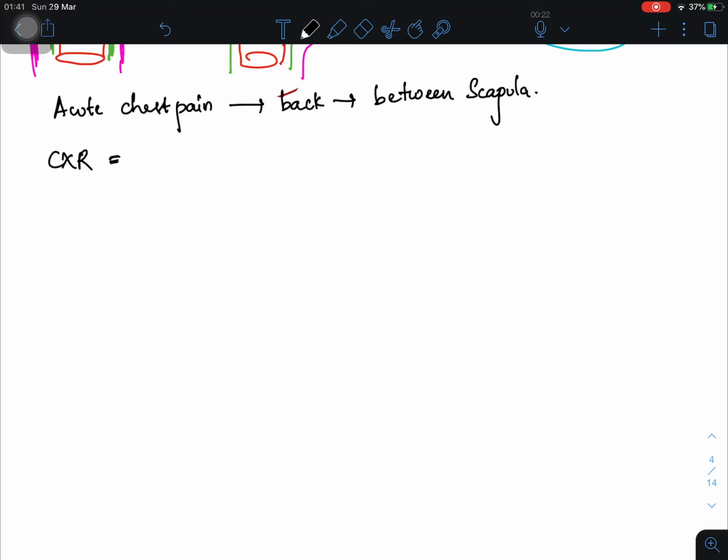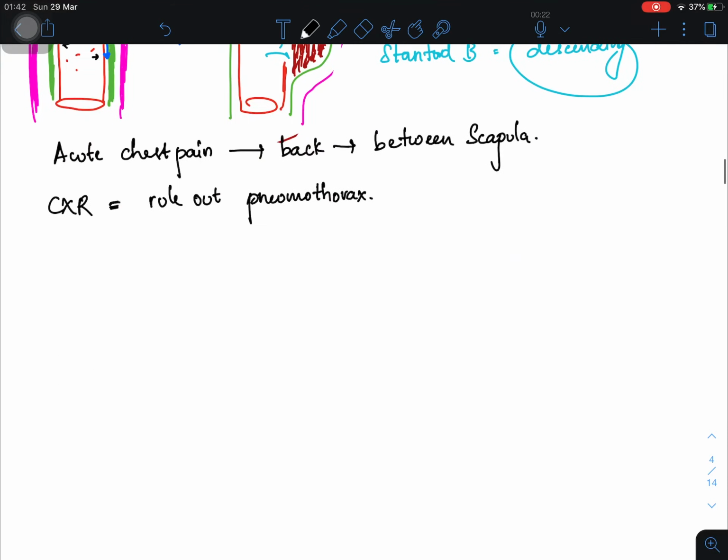In the chest X-ray, I'll know whether the patient has spontaneous pneumothorax or not. After that, the gold standard for dissecting aneurysm is CT angiography.